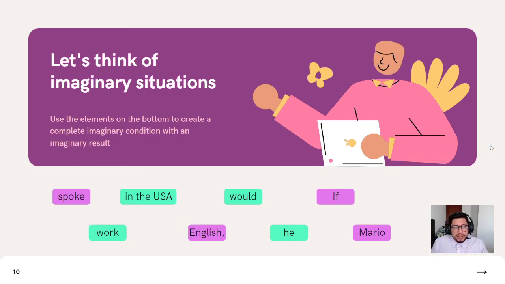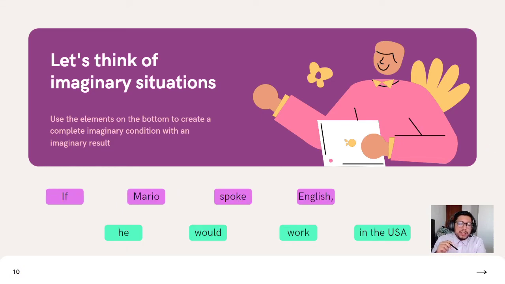Now let's check the result. If Mario spoke English, he would work in the USA. Of course, it's also possible to change the order. Mario would work in the USA if he spoke English. In this case, the colors indicated the correct order, but you remember that you can switch that order.